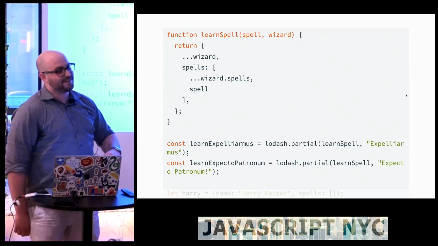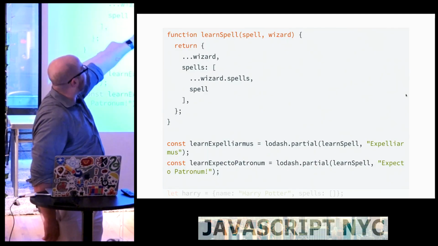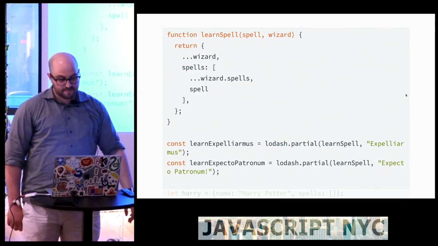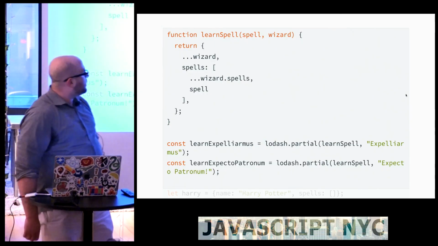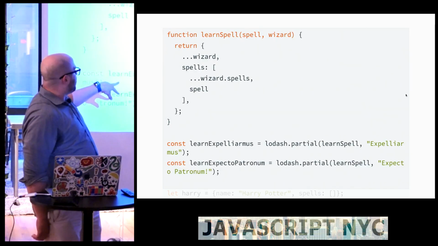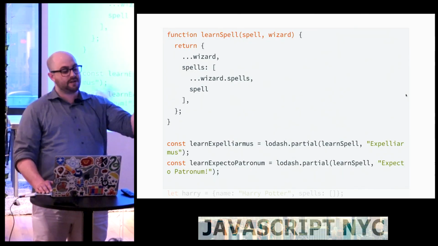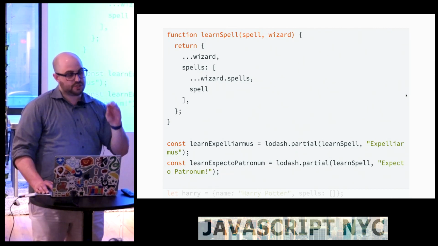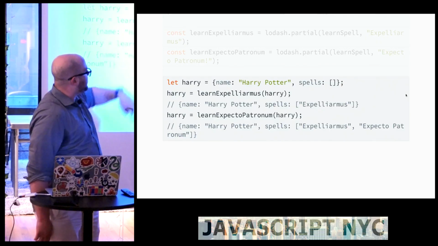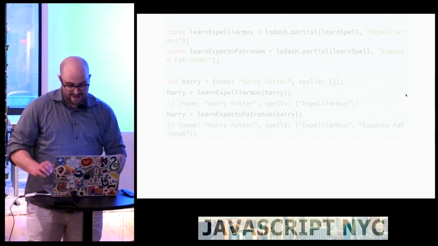Anyway, so I have this learn spell function. We're not going to kill anyone for the rest of this talk. And we're going to copy over a wizard, and we're going to copy over all the spells the wizard knows, and then we're going to append a new spell to the list of spells the wizard knows. And I'm going to use lodash.partial to apply the first parameter, expelliarmus, or expecto patronum, to create two new functions called learn expelliarmus and learn expecto patronum. So now I've taken this one generalizable function and made it two more specific functions. And I'll call this on Harry, and Harry will learn expelliarmus, and then he'll learn expecto patronum, and that's the order those things happen in the books, and then I get to go home happy.